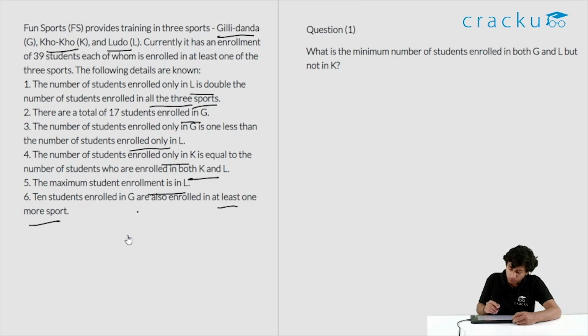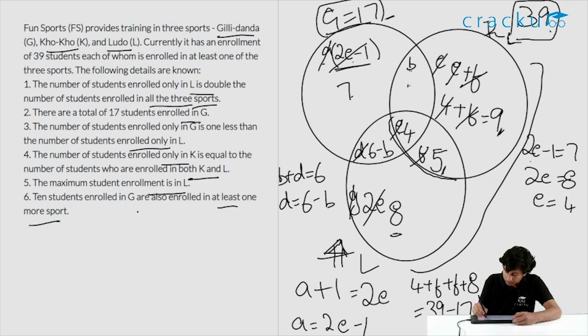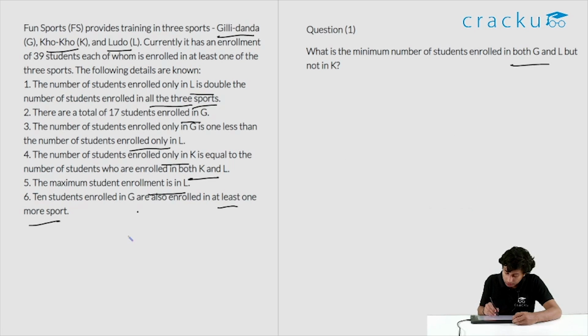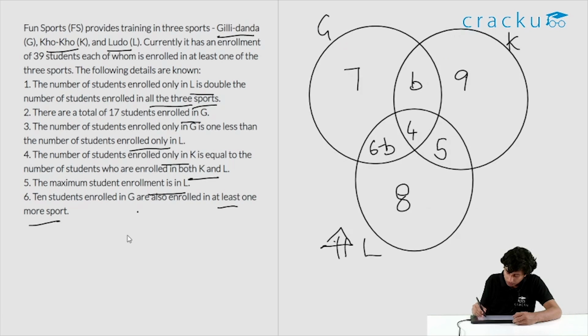The first question is, what is the minimum number of students enrolled in both G and L but not in K? I have redrawn the entire set again so that it is easier to visualize. So the question says, what is the minimum number of students enrolled in both G and L but not in K? So both G and L is 6 minus b plus 4 but not in K. So they are asking for the minimum value of 6 minus b. So we cannot forget this point.